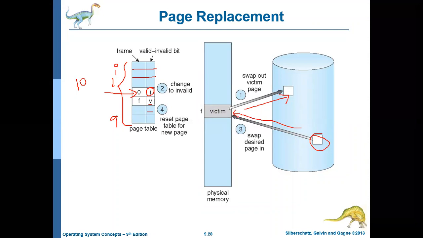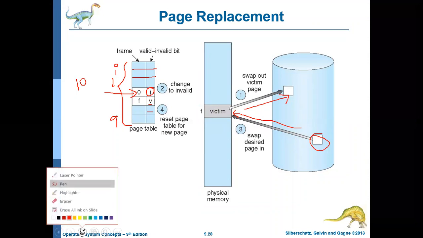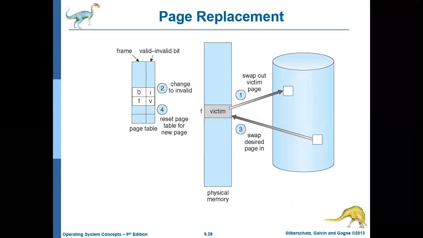Now, in this diagram, let us assume this is the victim page, which you are moving to the hard disk.